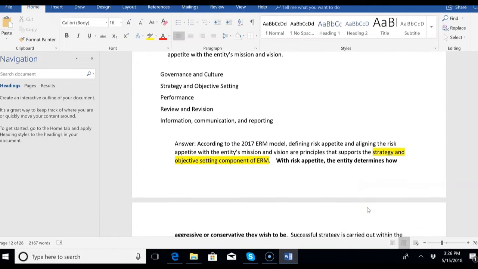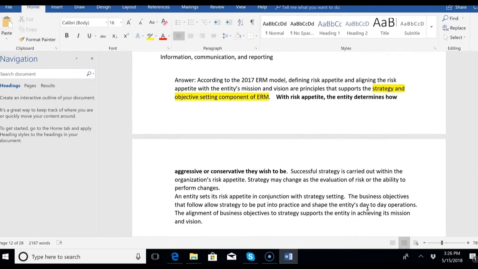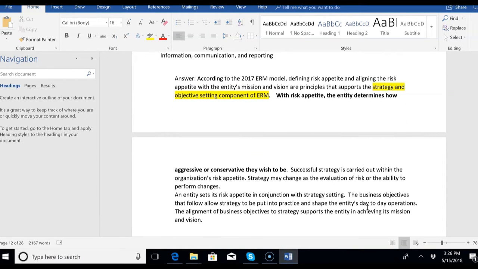So with risk appetite, the entity determines how aggressive or conservative they wish to be. How much risk are they willing to take on? What's their risk appetite? Then successful strategy is carried out within the organization's risk appetite.